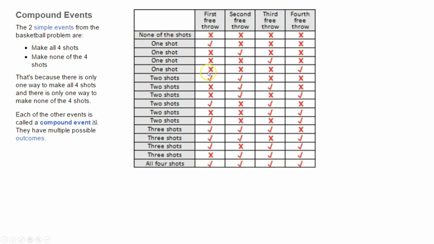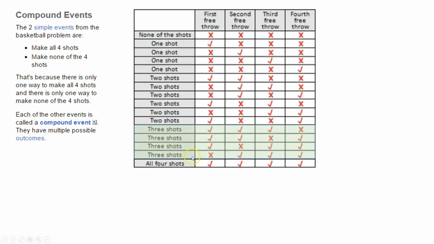A compound event is where there are multiple possible ways it could happen. So making 1 out of 4: you could have made the first one, you could have made the second one, the third one, or the fourth one, right? So that counts as 4 different ways to only make 1 shot. Either way, you're missing 3, only making 1, but it's which one did you make, right? There's 4 different times when you could have made the 1.